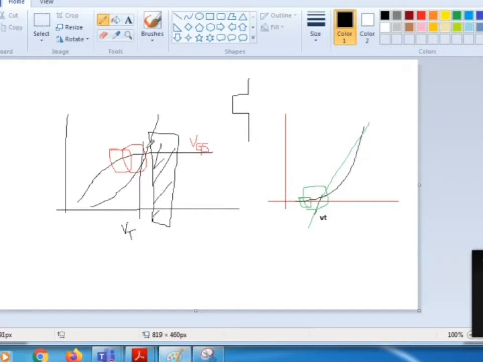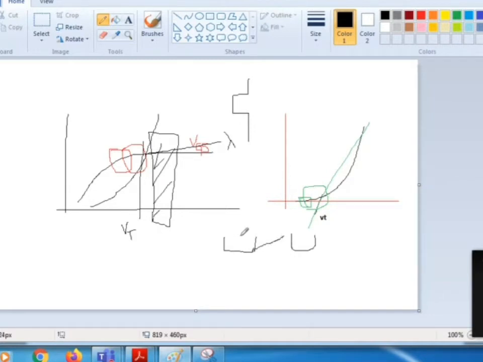If your VDS is sitting around this area, you will find that there is some amount of noise also going to come. Additionally, what we saw yesterday, you will see channel length modulation also getting into effect. This channel length modulation will also occur because there might be many noise particles getting affected between the drain and source.